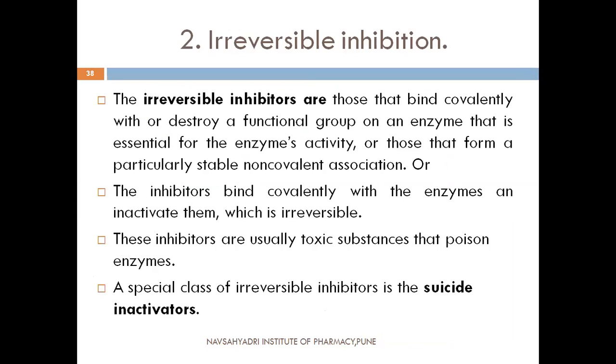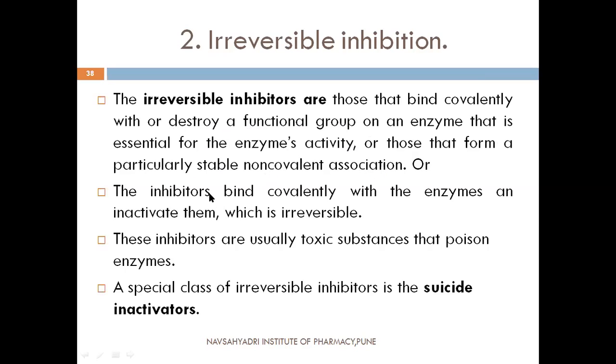Then the second type of enzyme inhibition is irreversible inhibition. Irreversible inhibitors are those substances which bind covalently with, or destroy, a functional group on an enzyme that is essential for the enzyme's activity, or those that form a particularly stable non-covalent association.